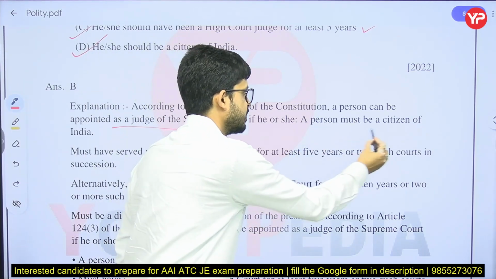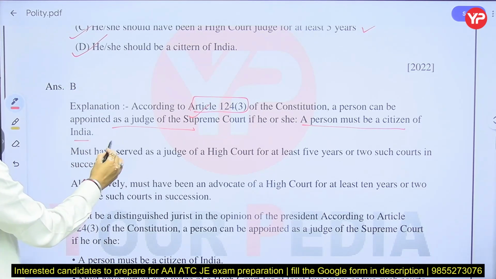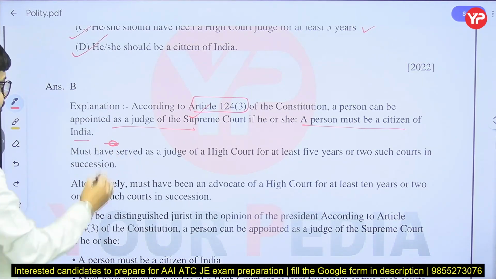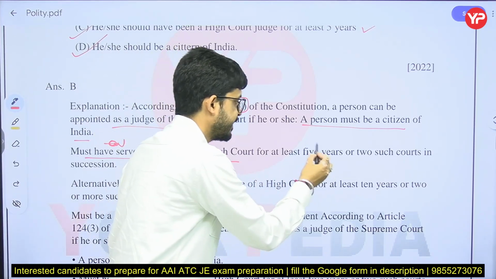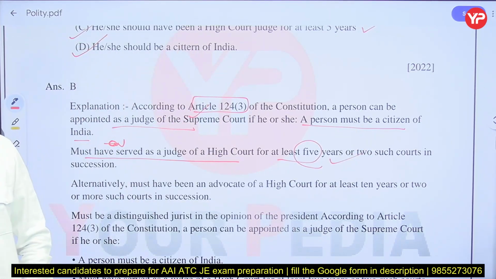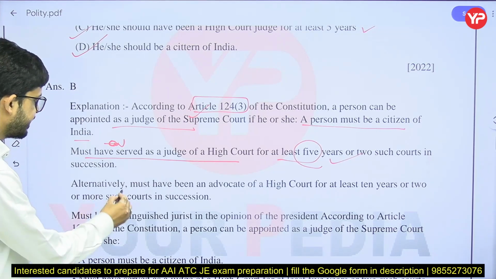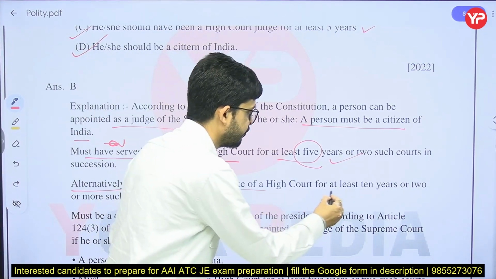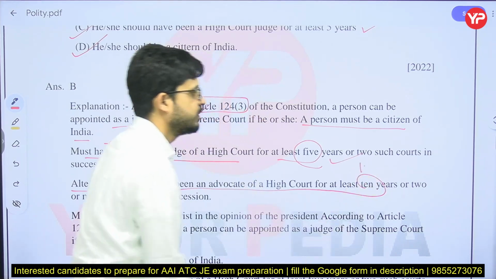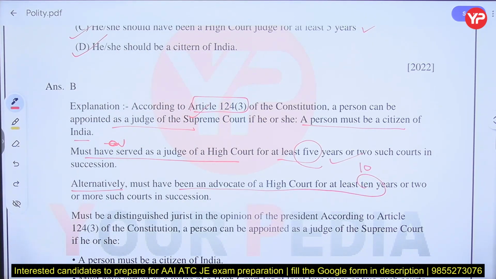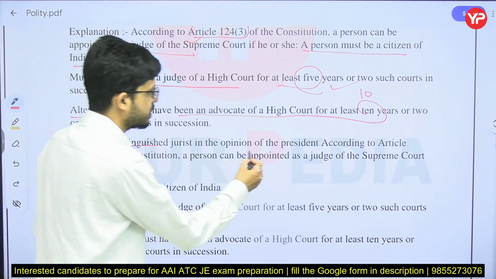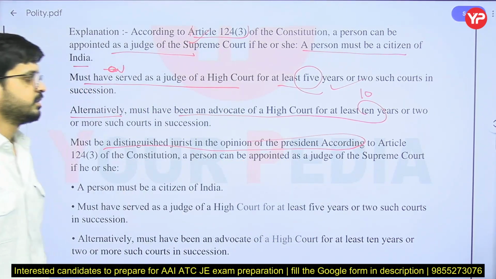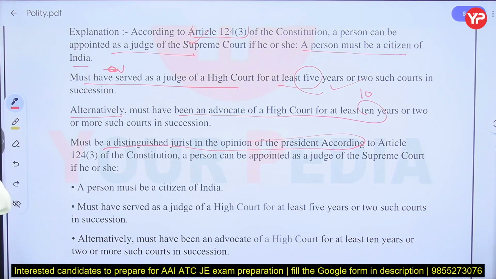That is, a person must be a citizen of India, and must have served as a judge of High Court for at least 5 years, or two or more such courts, in succession, means continuously. Alternatively, must have been an advocate of High Court for at least 10 years, or two or more such courts. Or last, must be a distinguished jurist in the opinion of the President. So these are the very important qualifications.